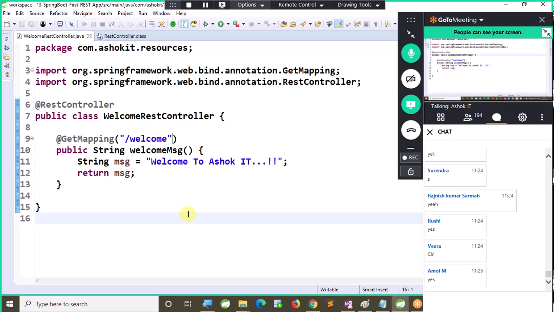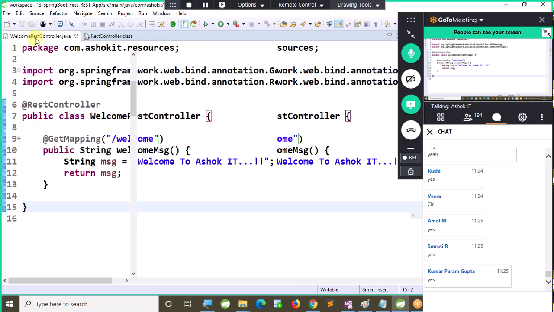Look at the code. All of you clear with this code, whatever I have written in the RestController?